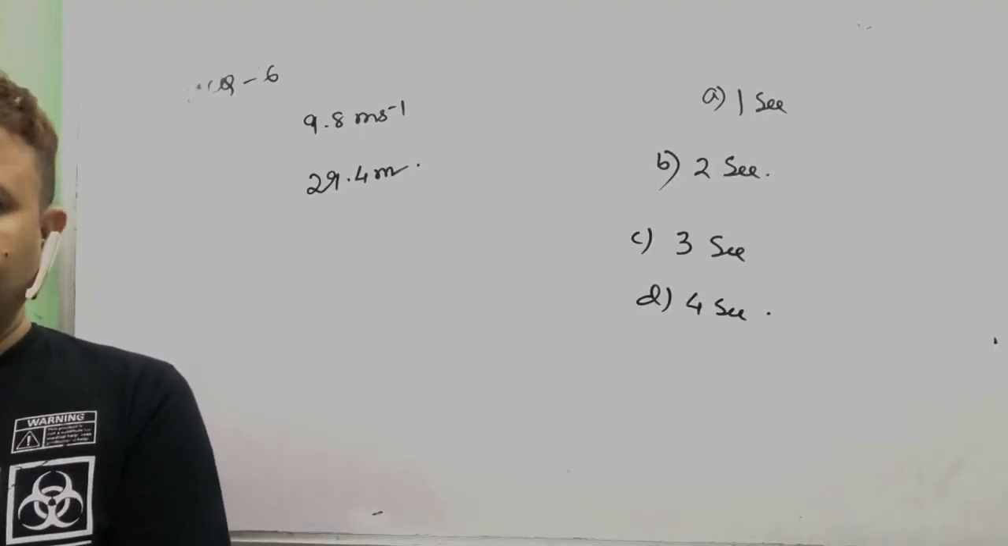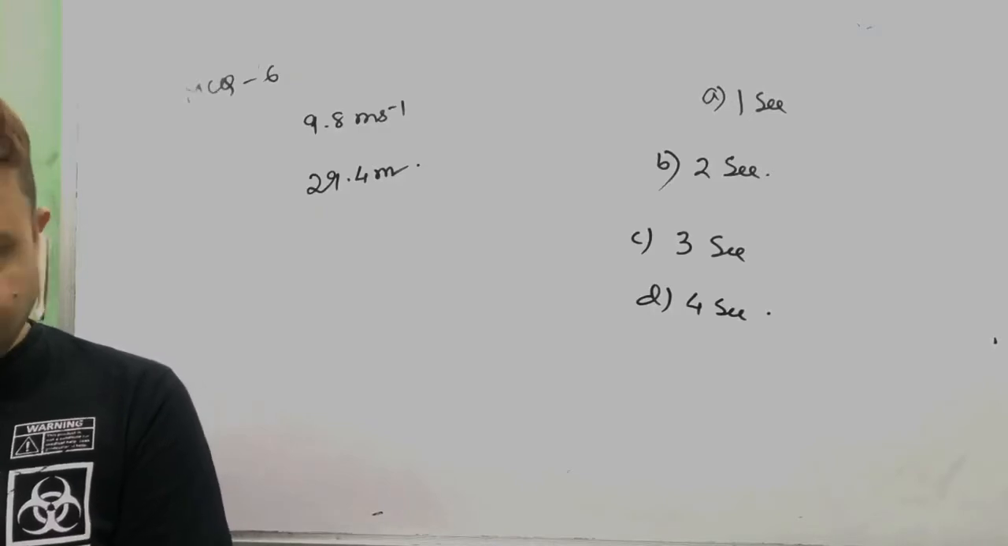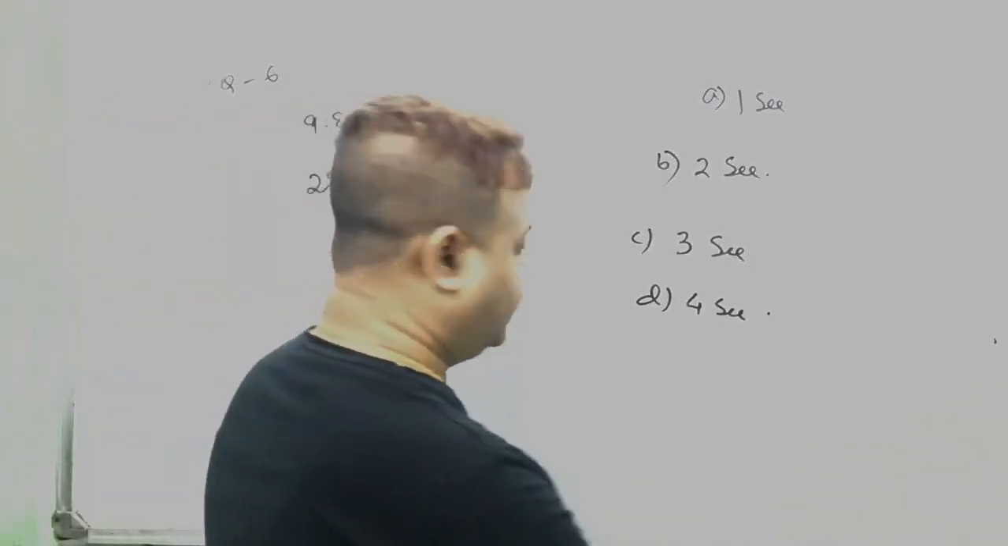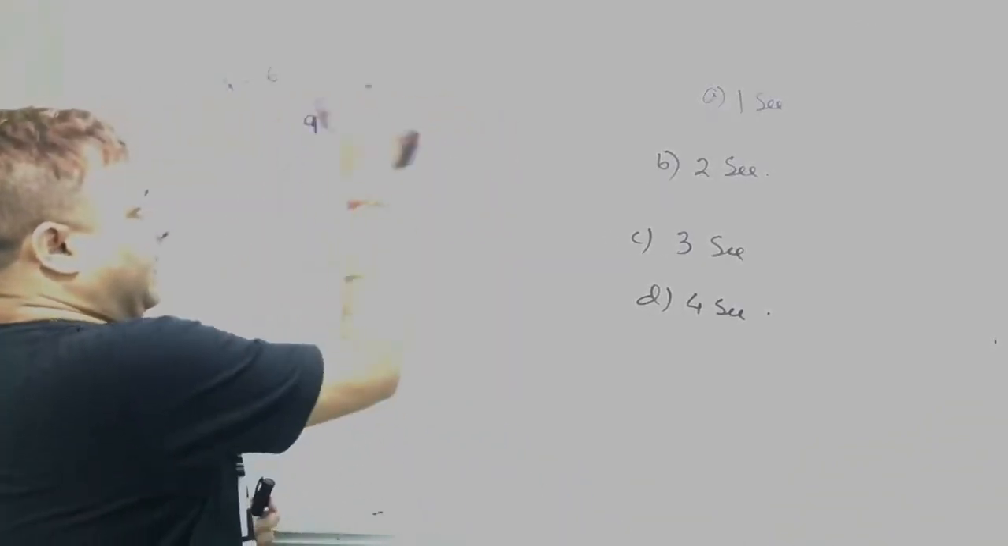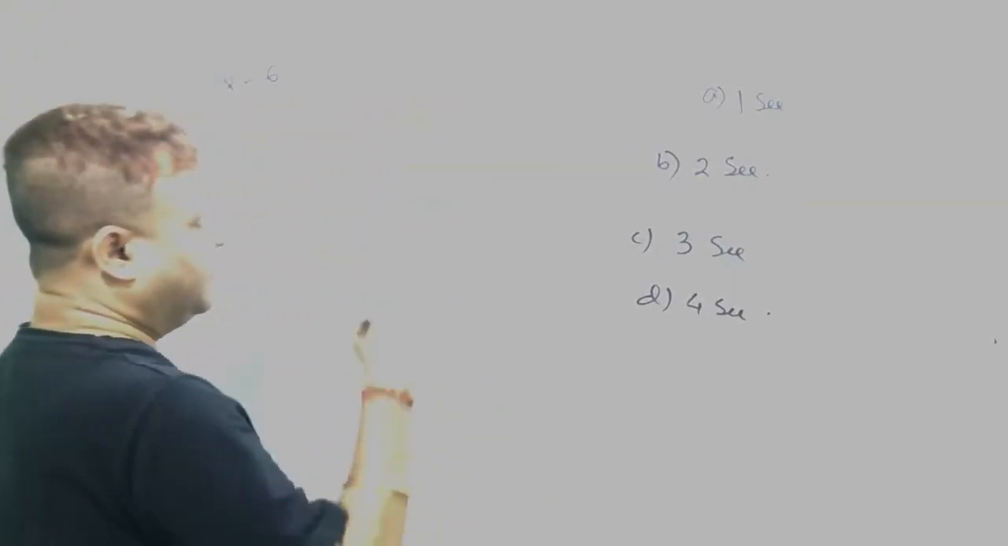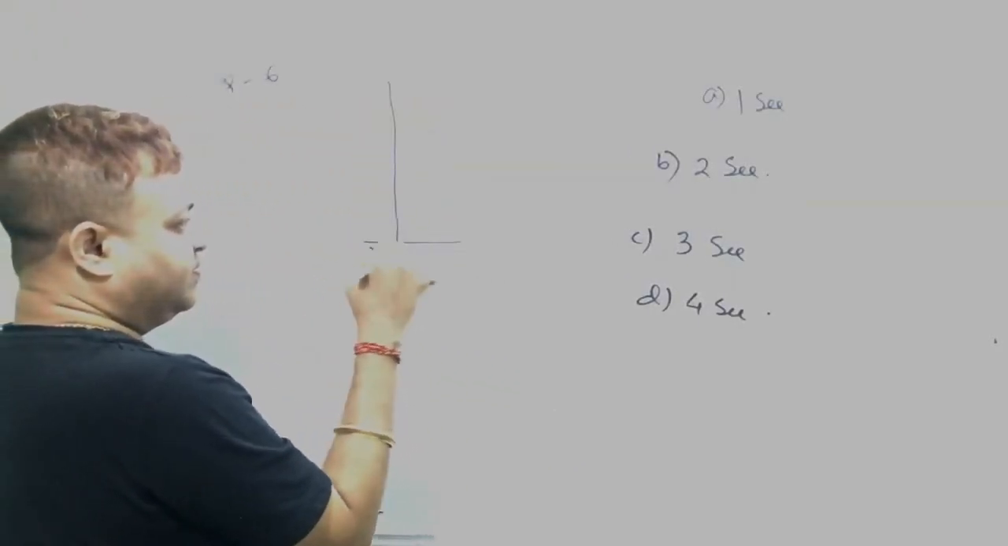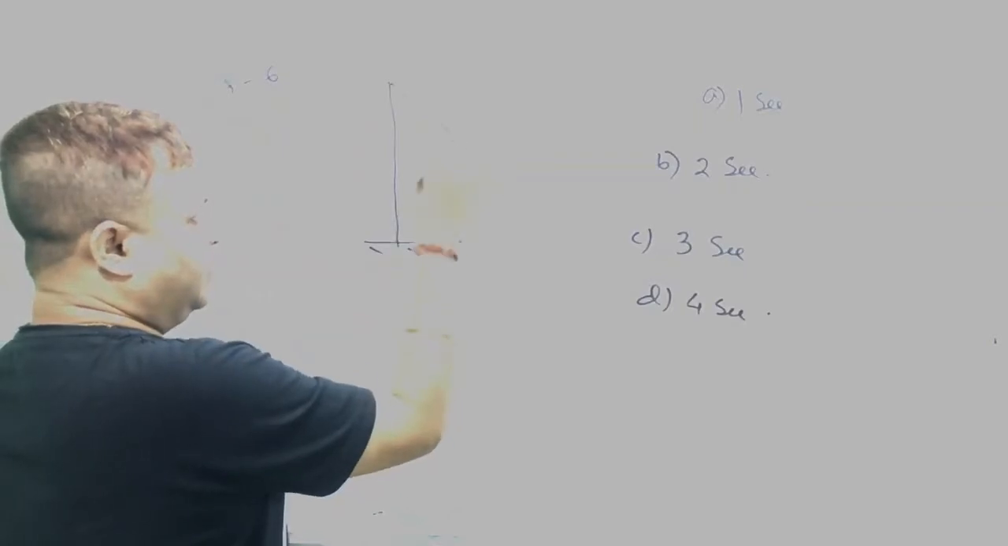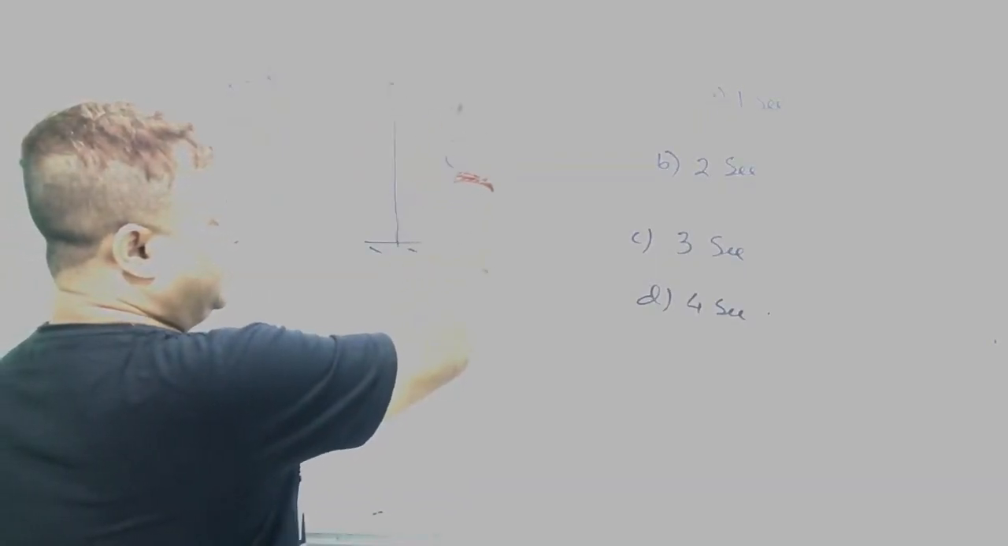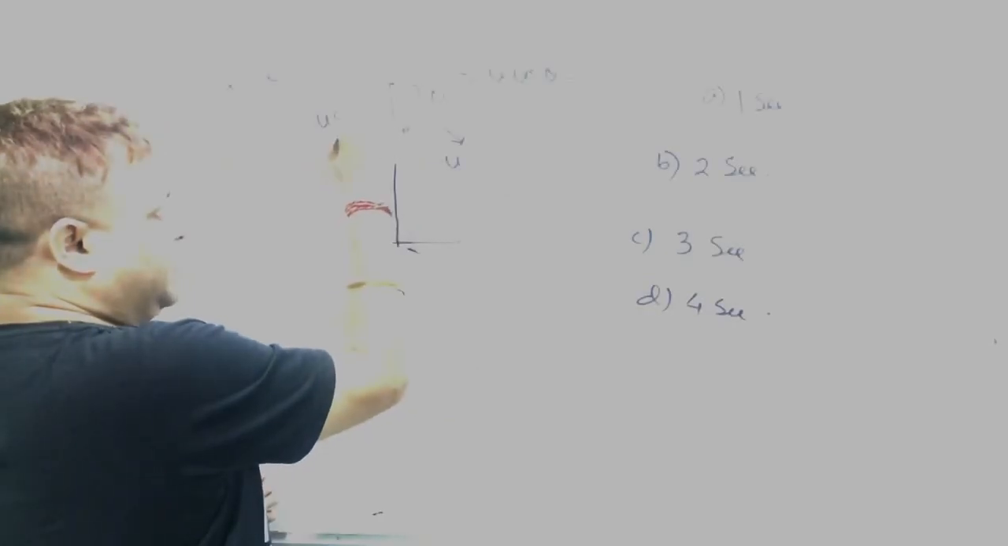What type of projectile? The ball is projected downward at an angle of something. It is projected downward with the speed of u at an angle of theta. This one is u cos of theta and this one is u sin of theta.